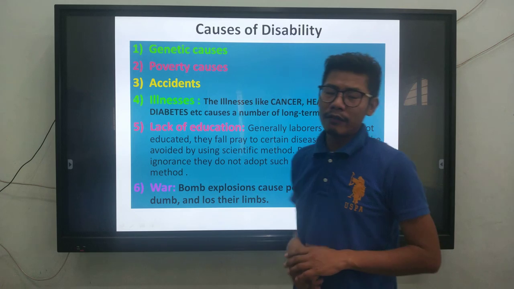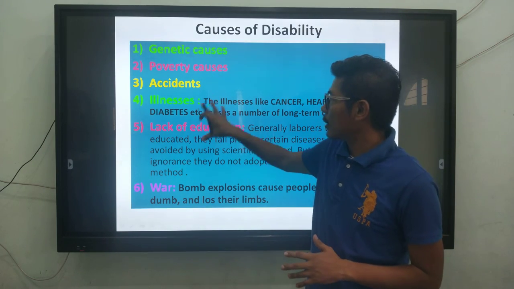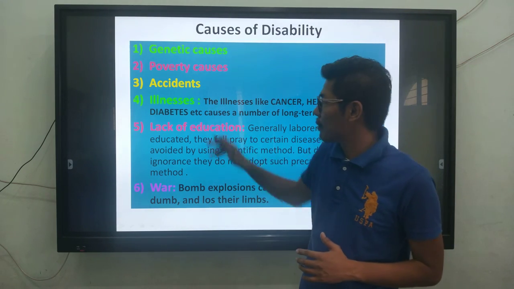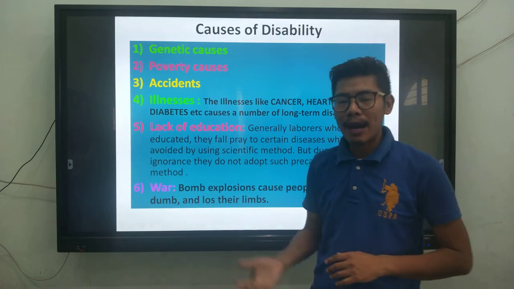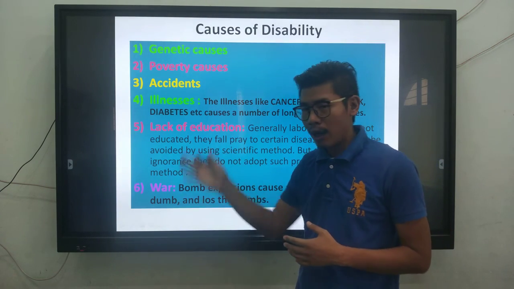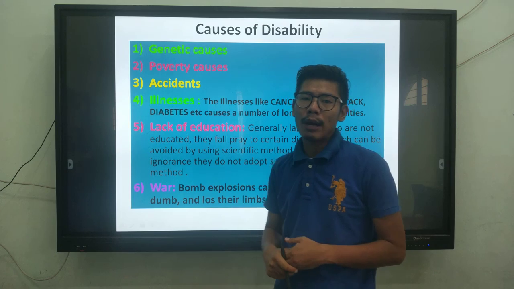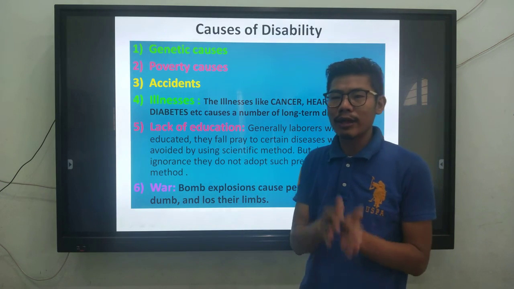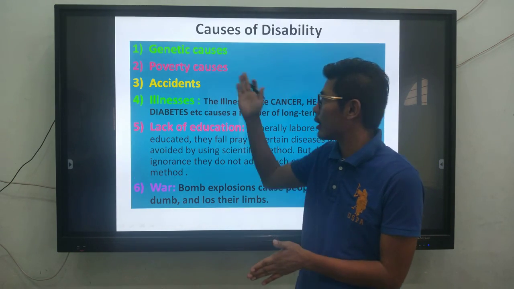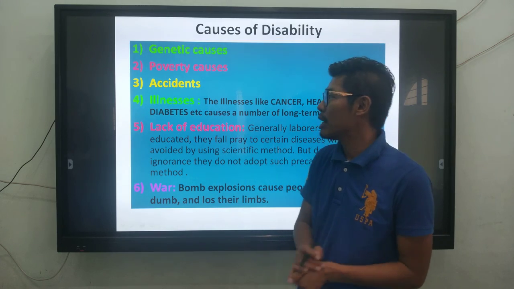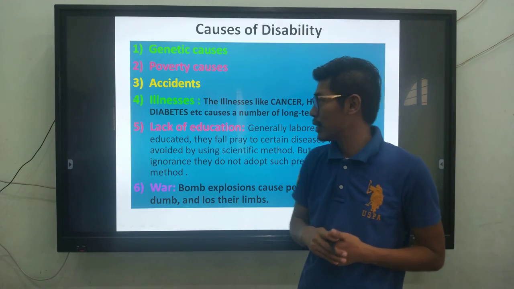Now, what are the causes of this disability? The first one, why we are facing this kind of problem, is because of the causes. If your parents have been affected by these kinds of problems, or maybe your forefathers, then definitely you have the chances, not 100%, but you have the chances of getting this kind of problem. So that's called genetic cause. You inherit it from your parents.